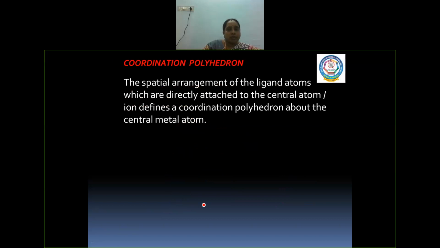And the next one is coordination polyhedron. Polyhedrons are nothing but different structures due to the different arrangement of the ligands around the central metal atom. So the spatial arrangement of the ligand atoms or ions which are directly attached to the central metal atom or ion is called the coordination polyhedron about the central metal atom.